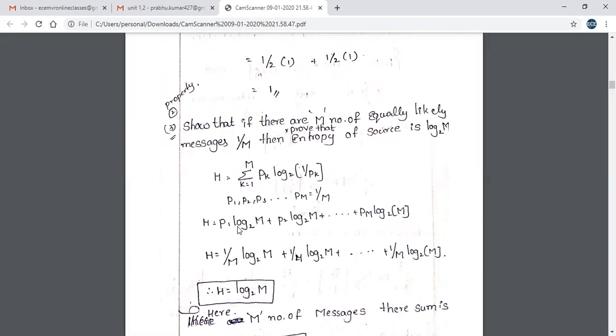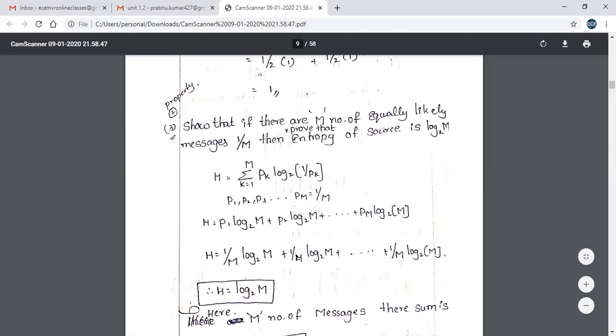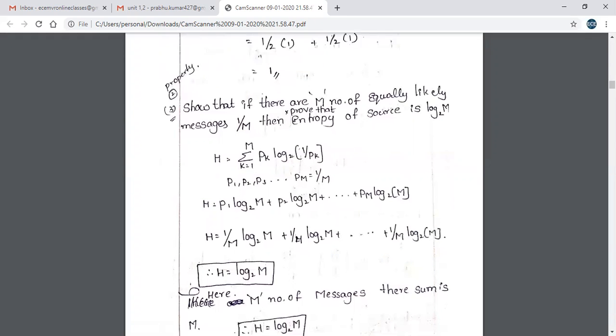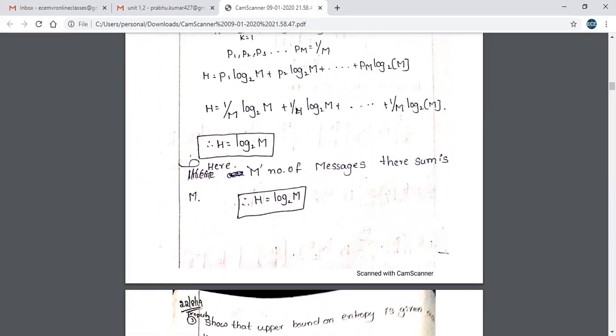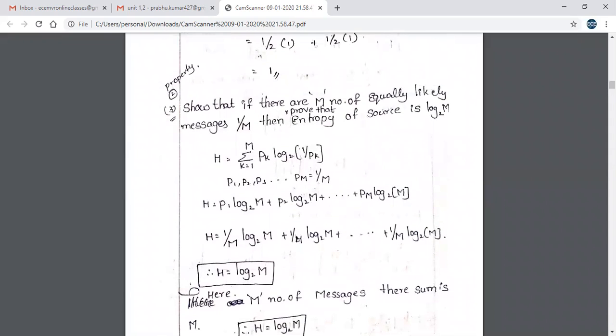So first expand it: P1 log PM, P2 log PM, and so on up to PM log PM. So the probability of getting each message, that is P1, P2, P3 up to PM, is 1 by m. So you have to write down here 1 by m log m, 1 by m log m, plus 1 by m log m here. So then we get the answer, which is log 2 m. Please note it down.